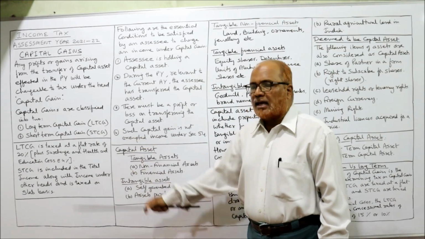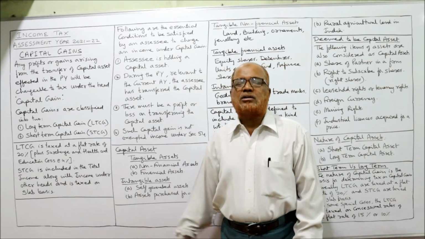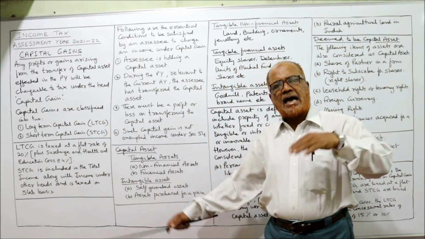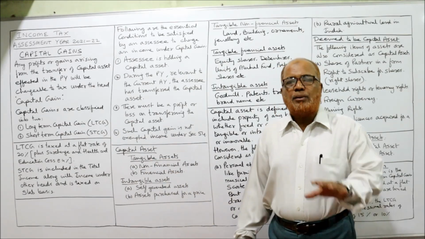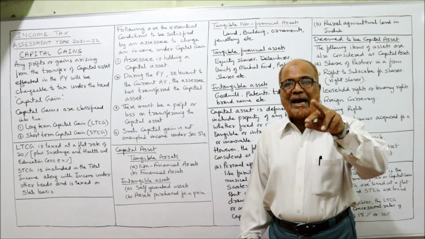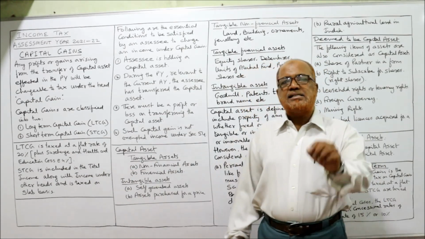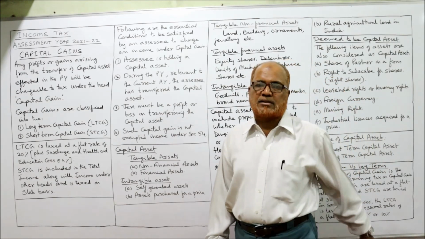So capital gains are classified into 2 categories, that is long-term capital gain and short-term capital gain. We simply call it as LTCG and STCG. The provisions are different for these 2 categories of capital gain. The long-term capital gain is taxed at a flat rate of 20%.